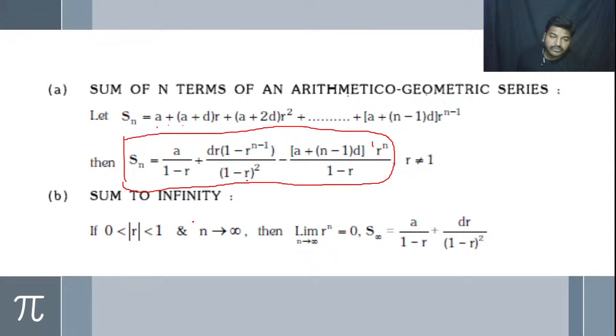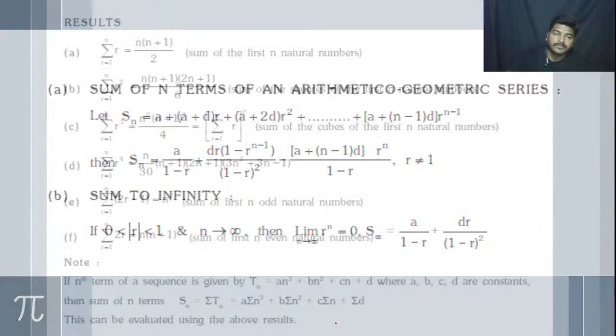And to find the sum to infinity, we have to use this formula, that is S infinity is equal to a by 1 minus r plus d r by (1 minus r) whole square. This is the formula to use for the sum to infinity.